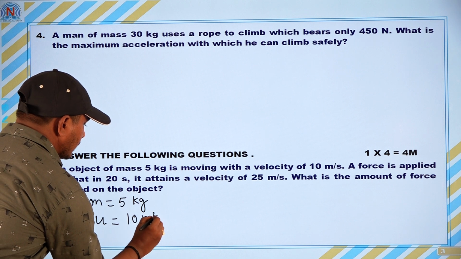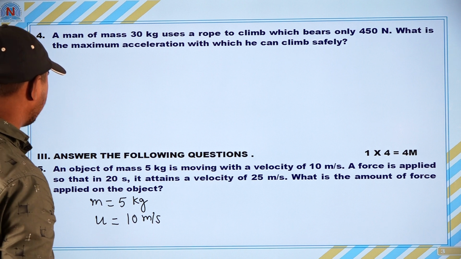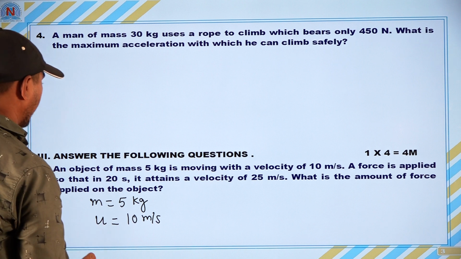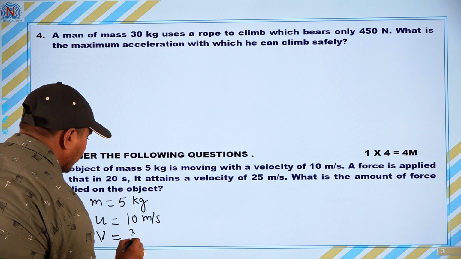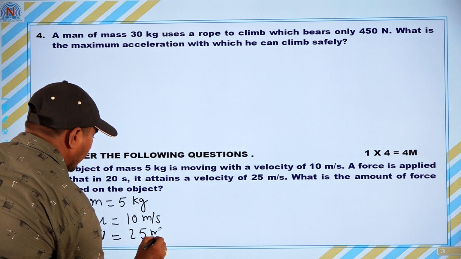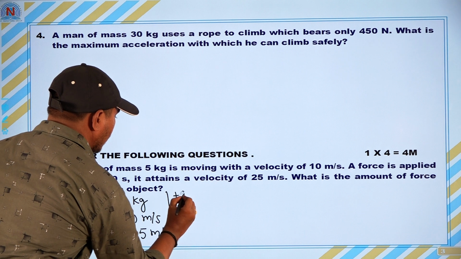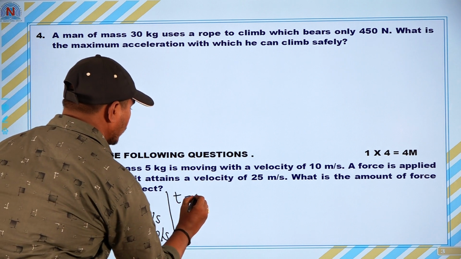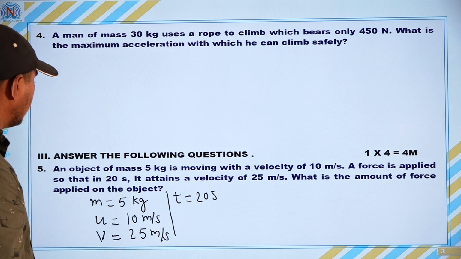A force is applied so that in 20 seconds it attains a final velocity v is equal to 25 meter per second. Also, time t is equal to 20 seconds. So, this is the data.